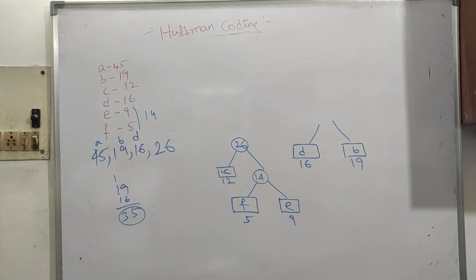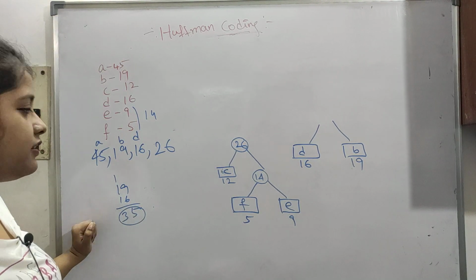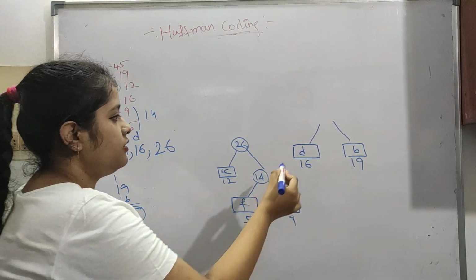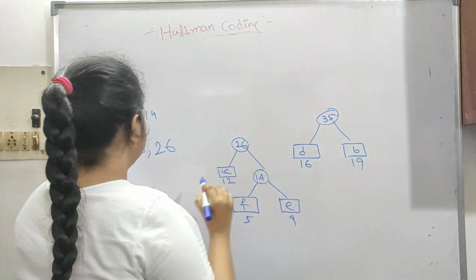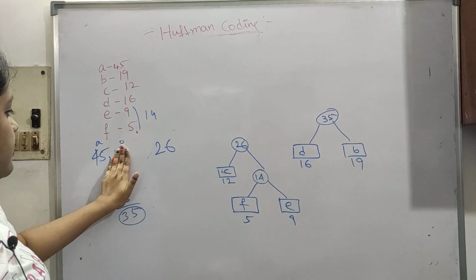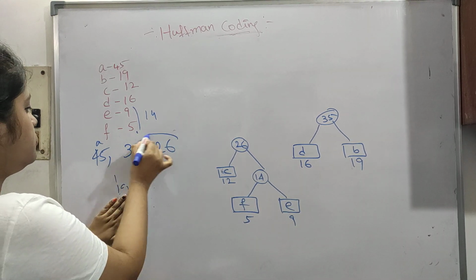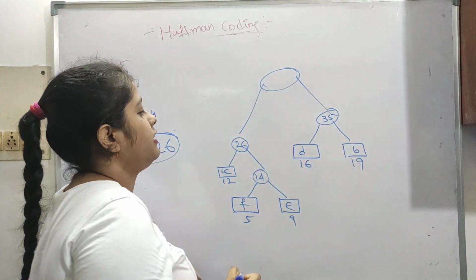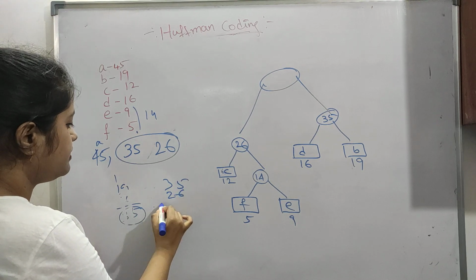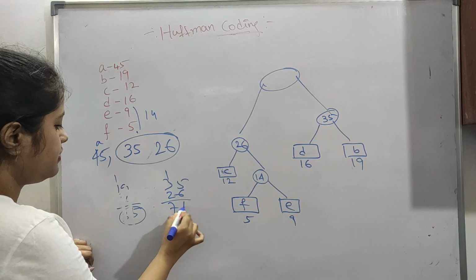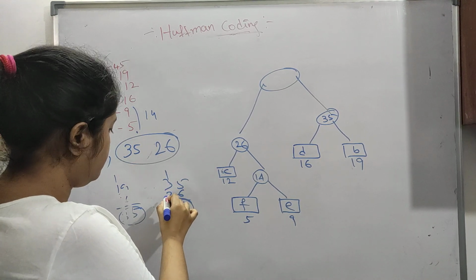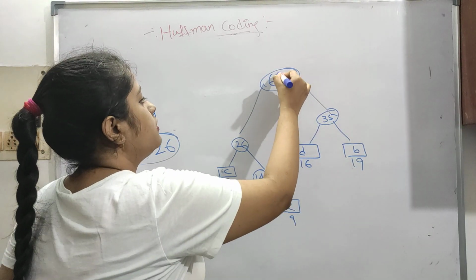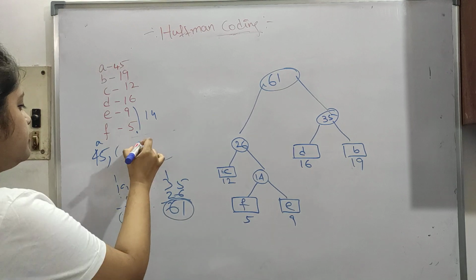Actually, I had taken the question wrong. This wasn't 19, this was 13. Anyways, let's take it as 19 only and do the question. So 19 and 16 give you 35. Now 19 and 16 are erased, 35 is there. So 35 and 26 are the least elements. 35 plus 26 is 61. Now it is gone, 61 is there.